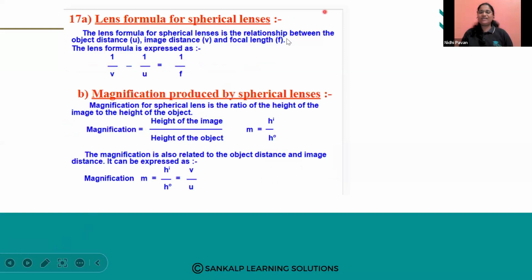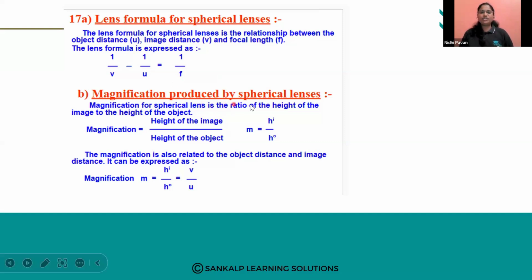Then, as we had the mirror formula, like that we have the lens formula here. The lens formula for spherical lenses gives the relationship between image distance V, object distance U, and focal length F. In the lens formula, it is 1 by V minus 1 by U gives 1 by F. But in the mirror formula, it is 1 by V plus 1 by U gives 1 by F.